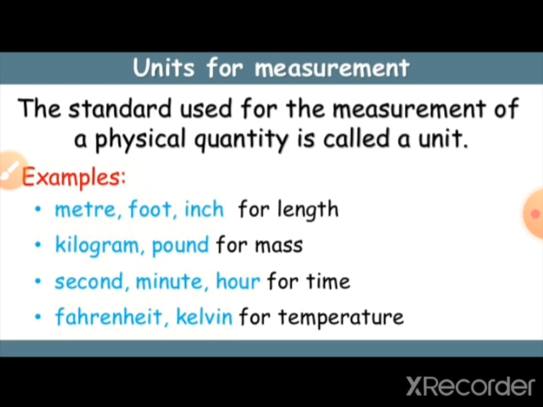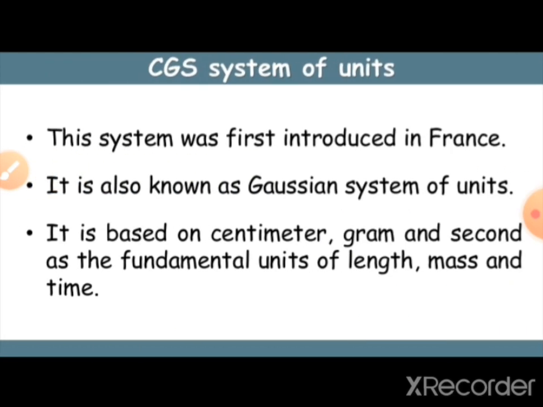These units of measurements are classified as, first one, the CGS system. That is, C means centimeter, G gram, S seconds. This system was first introduced in France, and is also known as the Gaussian system of units. So C centimeter, G gram, S seconds.